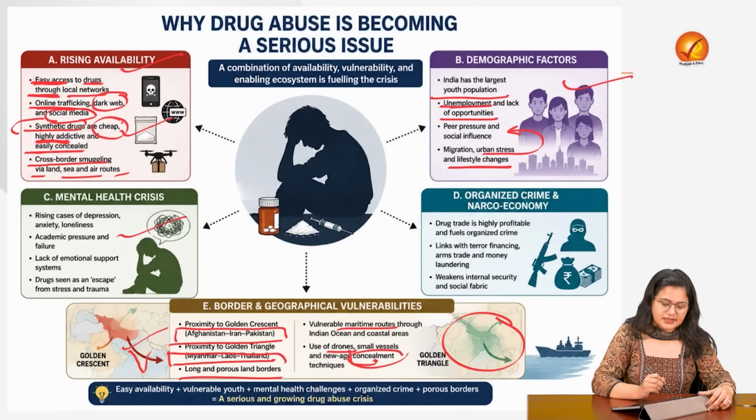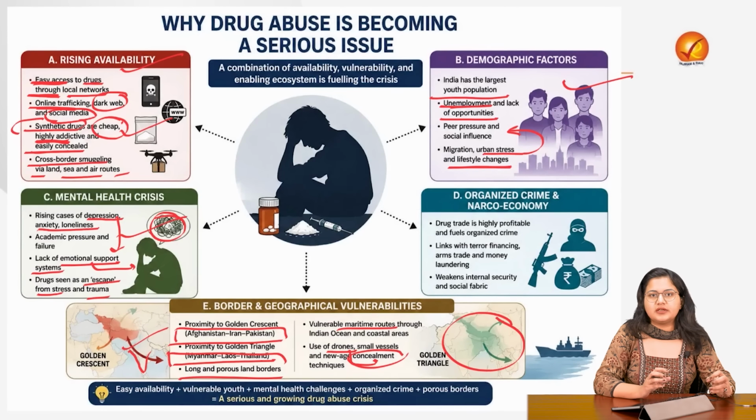The mental health crisis, the rising cases of depression, anxiety, loneliness, remain untreated. This is one area which has come up recently. We need to work more on this. Whenever a person lacks emotional support systems, he is more likely to escape from this stress and trauma and fall into escapist mechanisms, which these psychotropic substances provide.